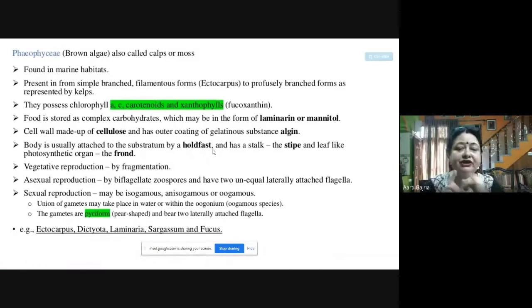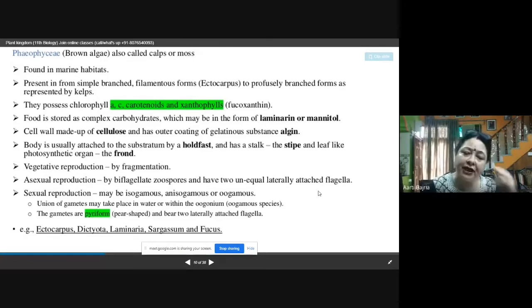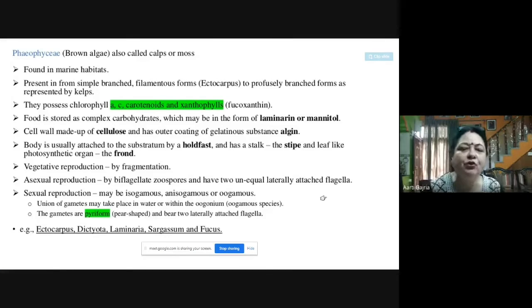Asexual reproduction is by biflagellated zoospores and have two unequal laterally attached flagella. That means the flagellum which is present on the zoospore, they are unequal. That means they are not of the same size. Sexual reproduction again may be isogamous, maybe anisogamous, and maybe oogamous.